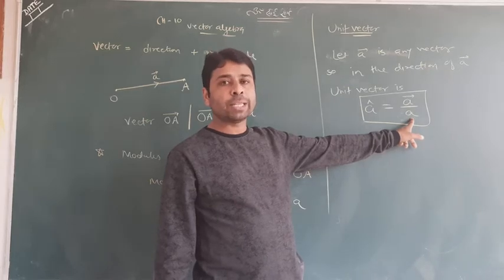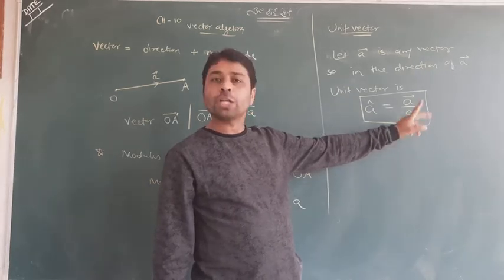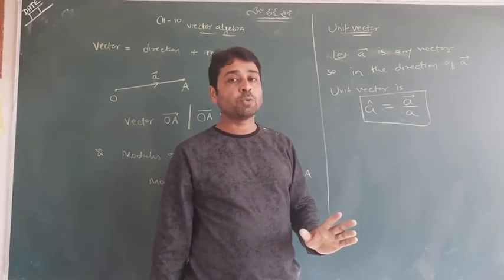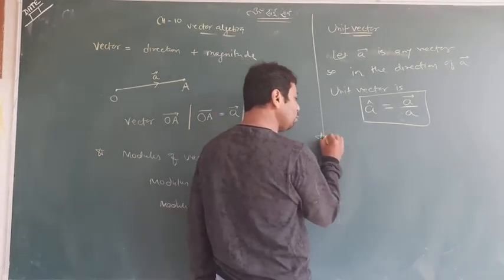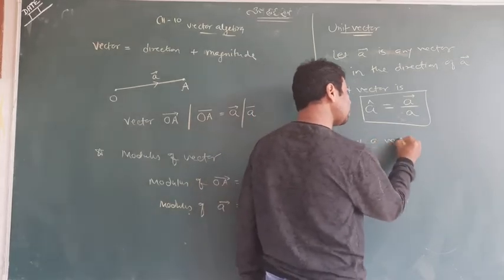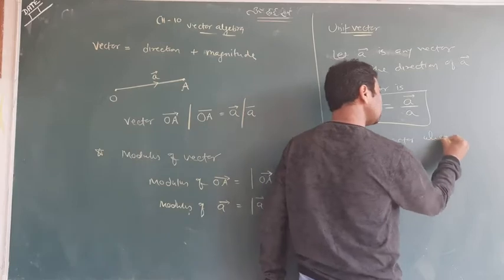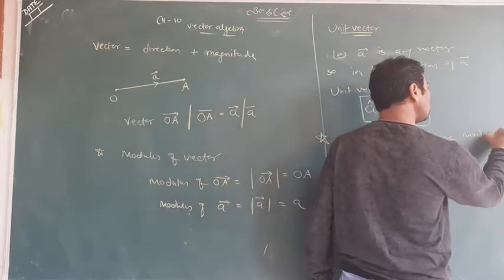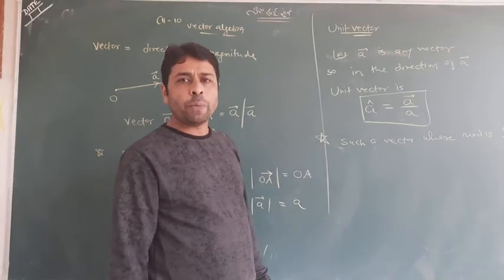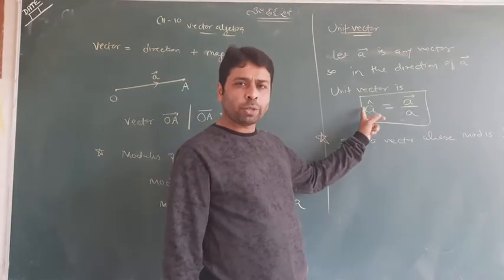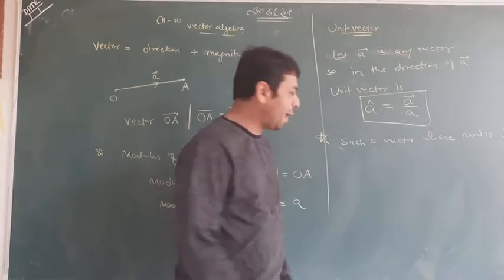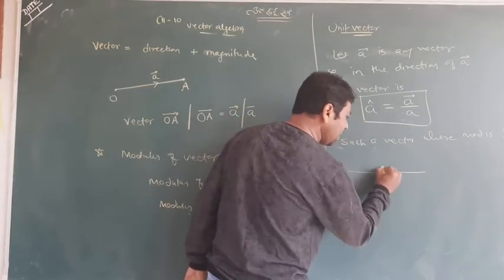And again, I would speak one thing, that one short definition: a unit vector is such a vector whose modulus is 1. In short, a unit vector is a vector whose mod is 1. The mod is 1, it means it is a unit vector. I wrote a mathematical definition here, that if A is any vector, can you see?